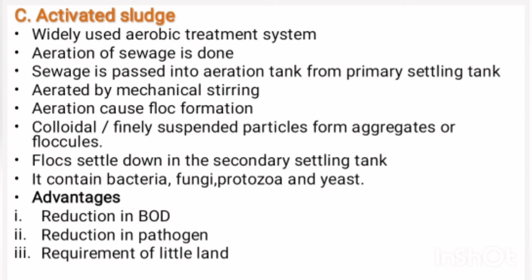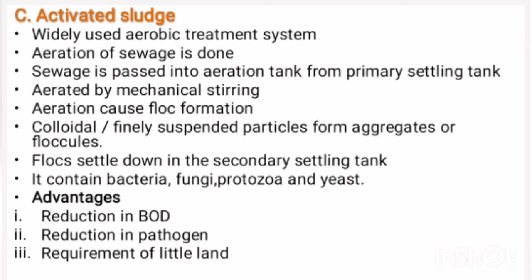The sewage is passed into an aeration tank after primary settling, and it is aerated by mechanical stirring. Due to the vigorous aeration of the sewage, floc formation occurs. The flocs are permitted to settle down in the secondary settling tank.